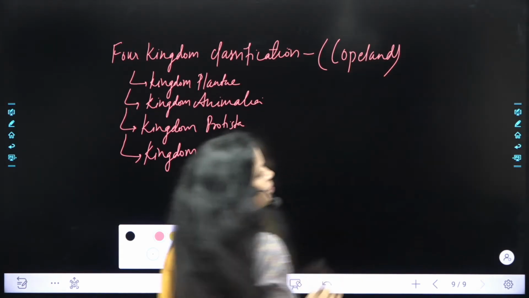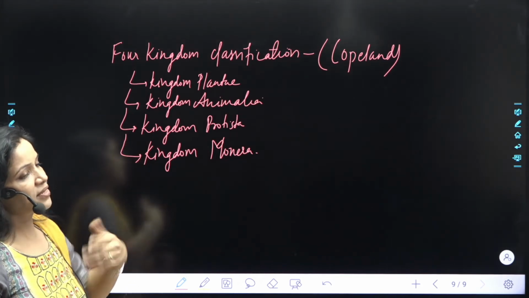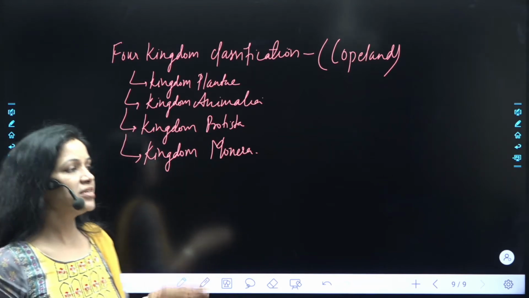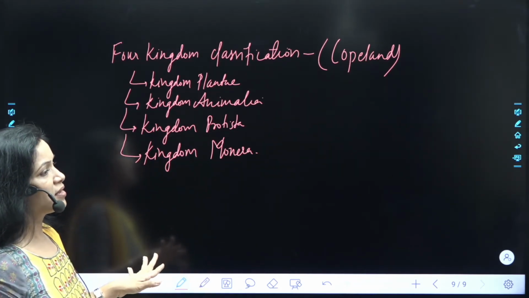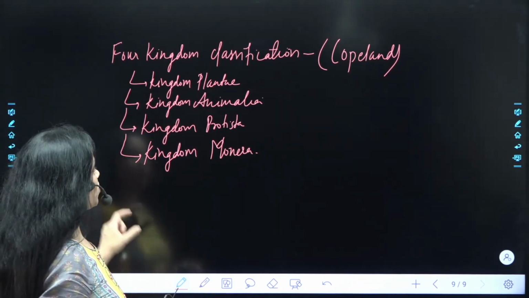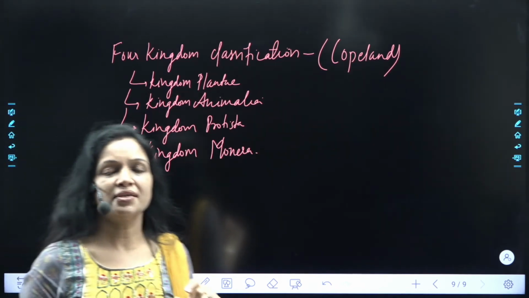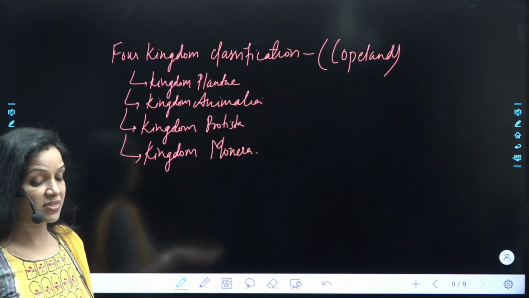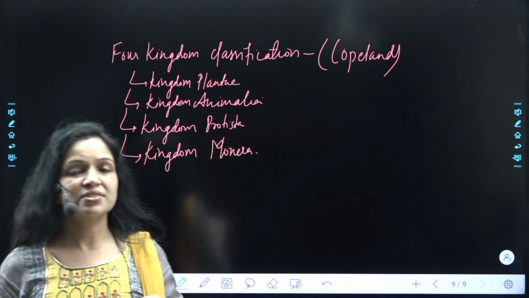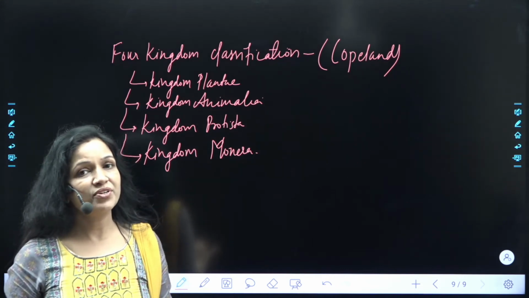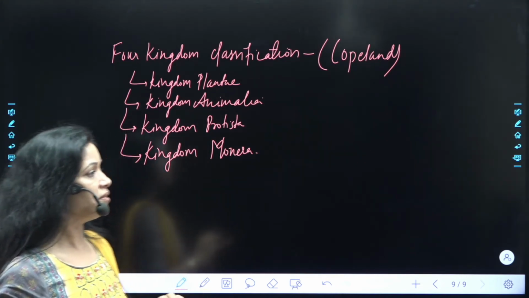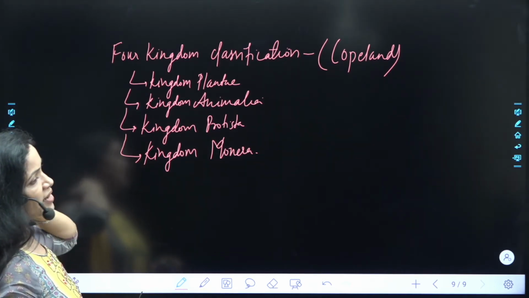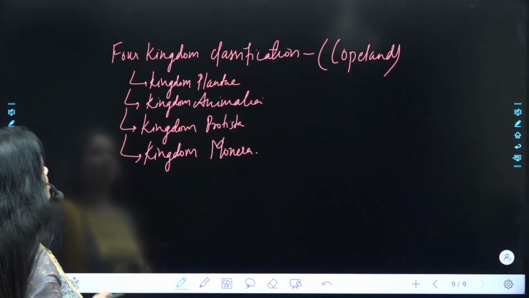ठीक है, तो हमें नाम भी ध्यान रखनी है किसने प्रपोज किया है, और उस फोर किंगडम और थ्री किंगडम क्लासिफिकेशन में which kingdom is added, please do remember. Very simple things, बहुत जल्दी याद हो जाएंगी. तो बहुत सिंपल सी थोड़ी सी चीज़ें हमें याद रखनी है, जिसमें आपके NTSE स्टेज 1 में क्वेश्चंस, क्योंकि when we have discussed this in previous sessions, the paper you find that questions are not that difficult. There are easy questions, but unless and until we studied them properly. तो please do learn the names, the kingdoms that is added in further kingdoms and who proposed that. That is the basic idea, you have to keep it in mind.